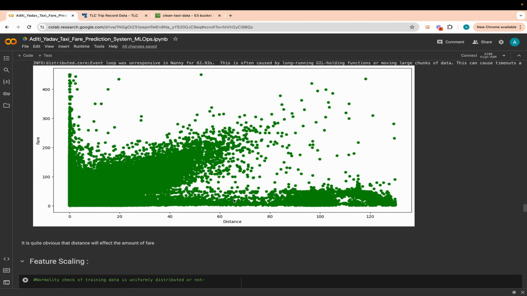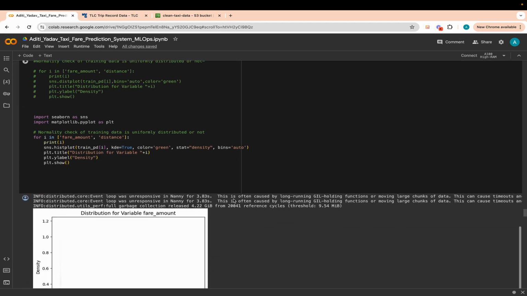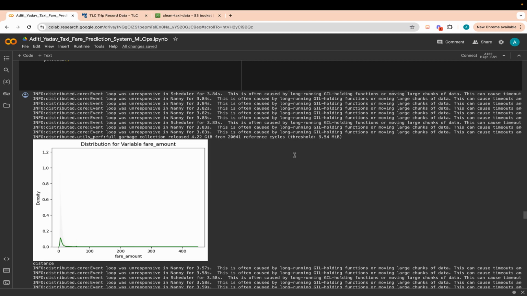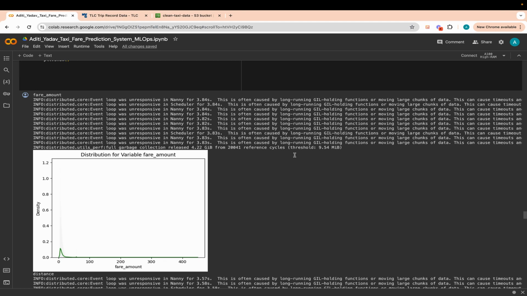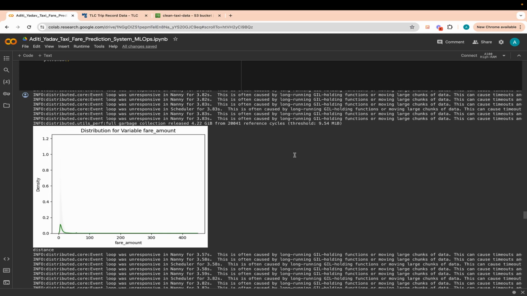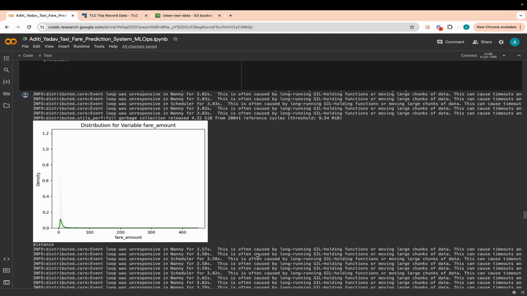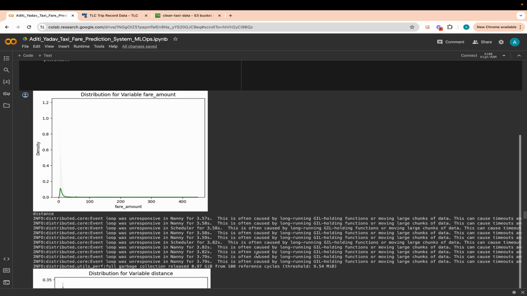Now let's move on to the feature scaling part, where we check if the training data is normally distributed or not. For that we basically use Seaborn to visualize the plot. So this is the distribution of the variable fare amount, and this is the distribution of the variable distance. We see that it is obviously not normally distributed. But in order to reduce the skewness and make it more normal, we apply log transformation.